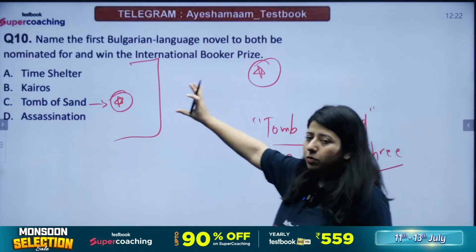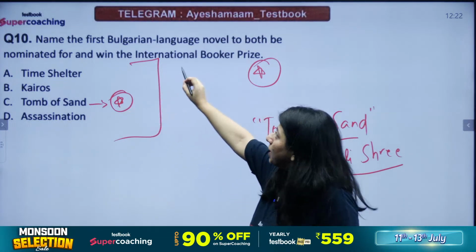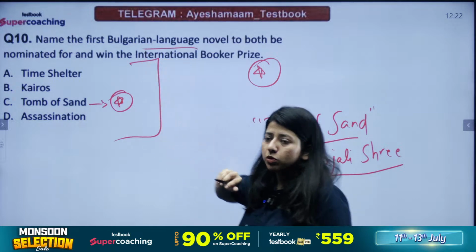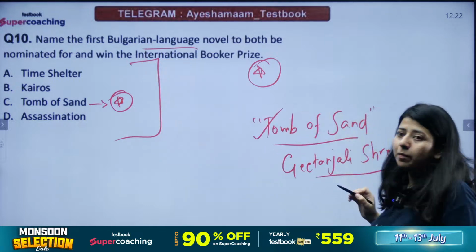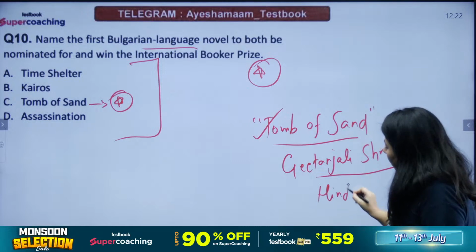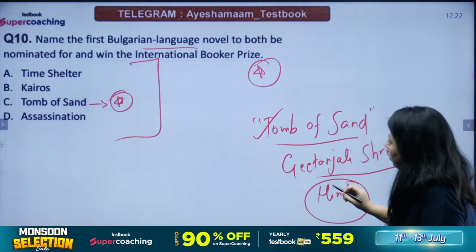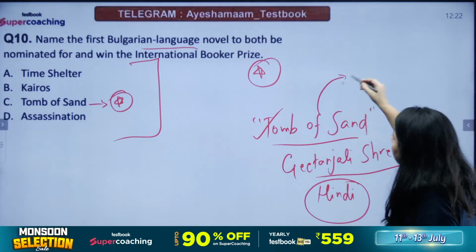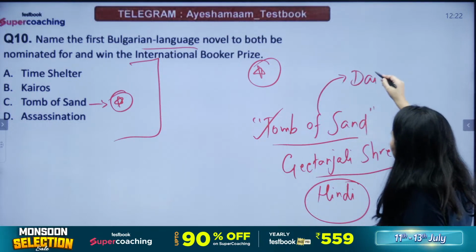Much like the novel that we are going to talk about here, which was the first Bulgarian language novel to win the International Booker, our Tomb of Sand by Gitanjali Shri was the first novel written in an Indian language, written in Hindi, and which won the International Booker. This novel was then translated into English by Daisy Rockwell.